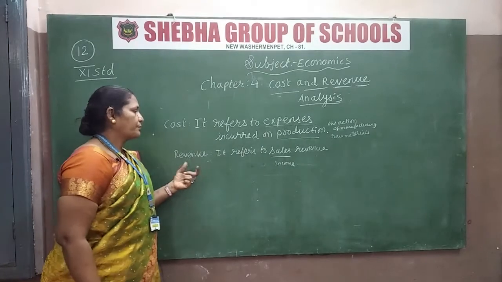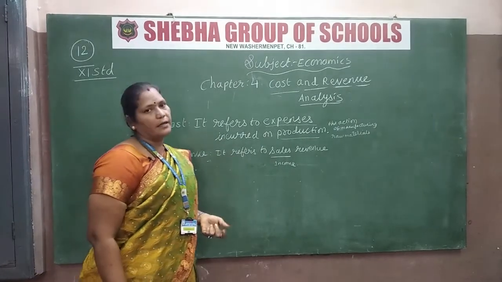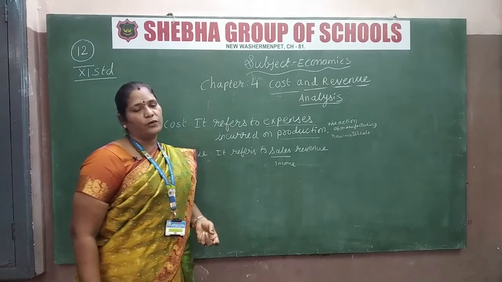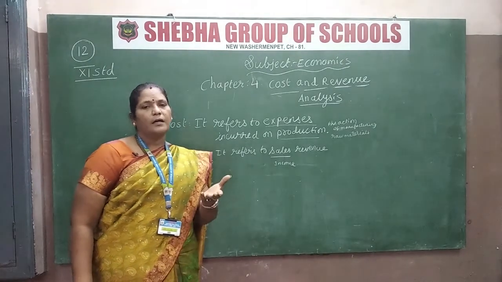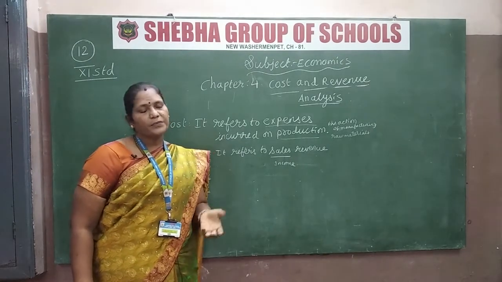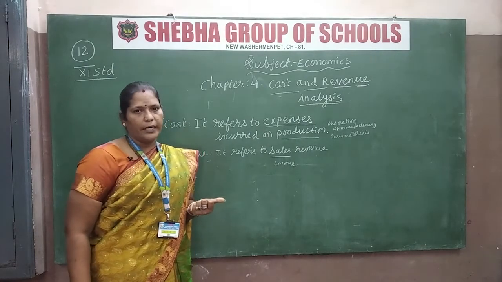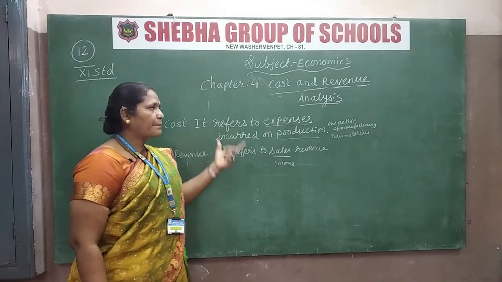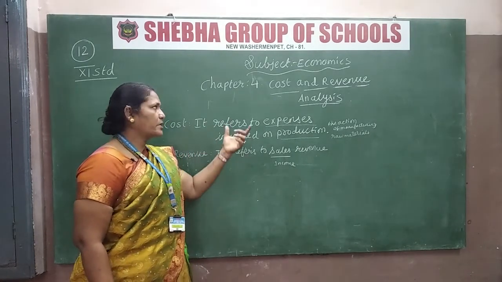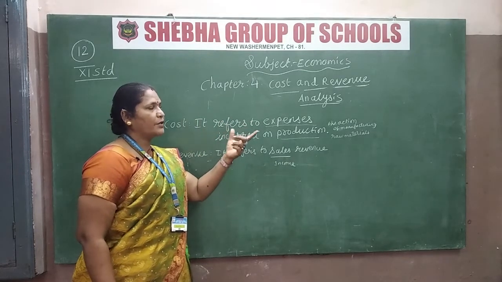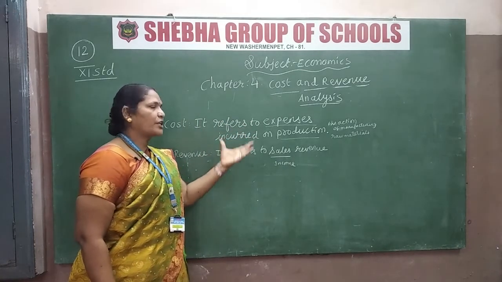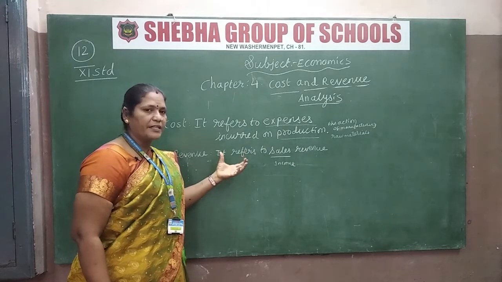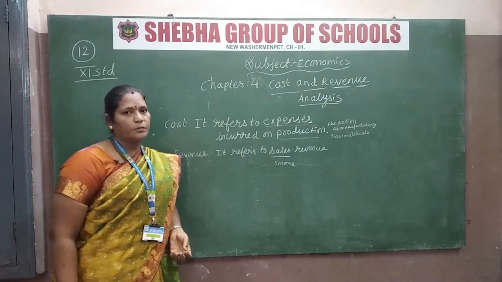Revenue refers to the sales revenue. Sales means whatever you sell the product in the market, you will get the income, that means money. So this chapter is about whatever you spend, and the revenue, the income. You are going to analyze that, and that is explained in this chapter. Now let us move to the chapter.